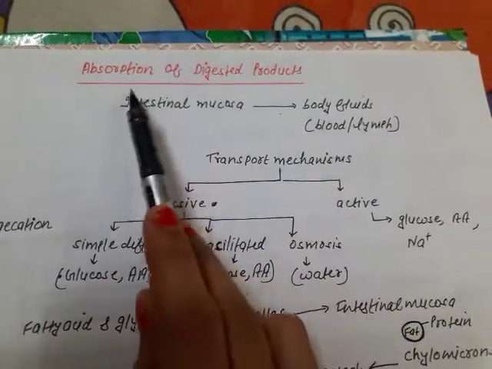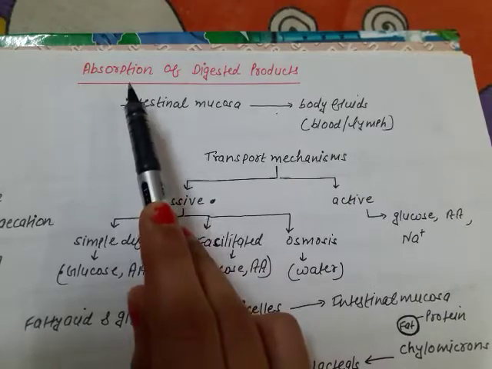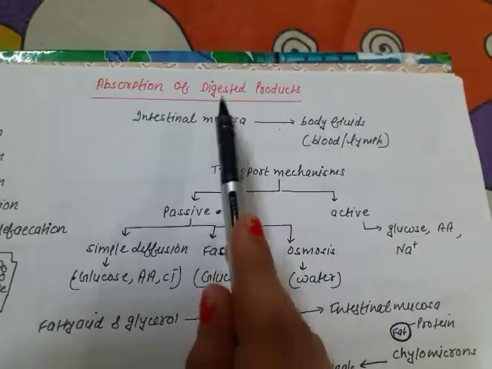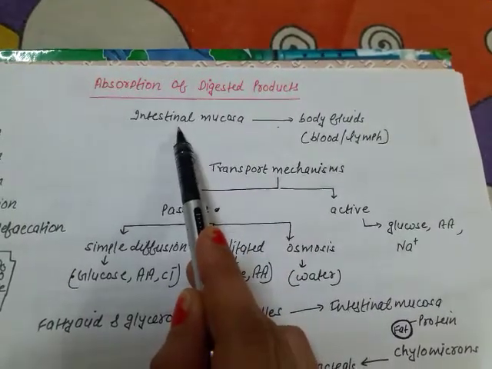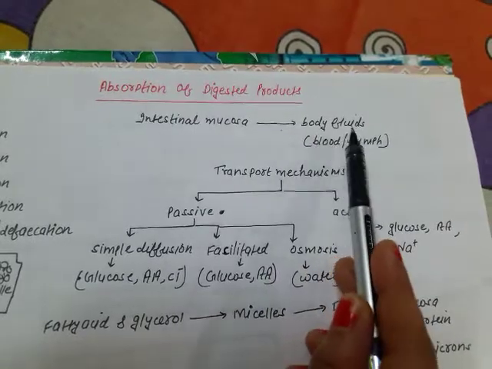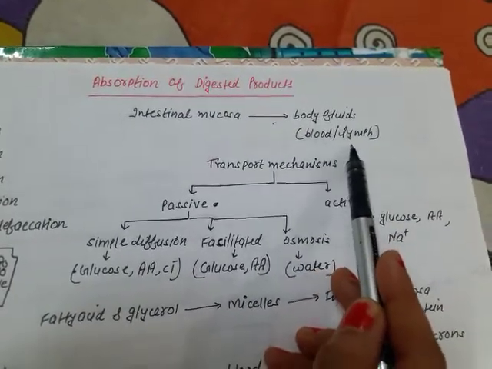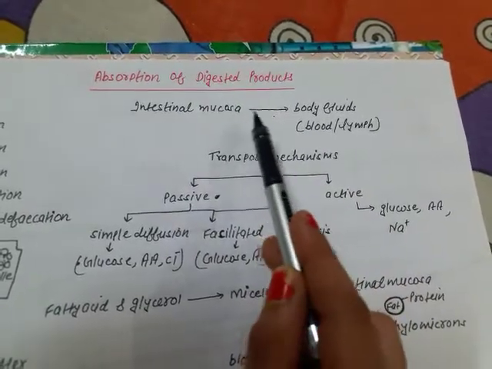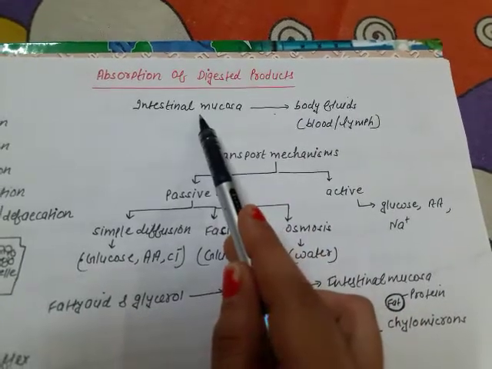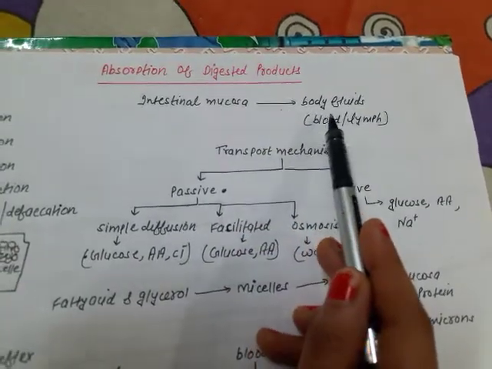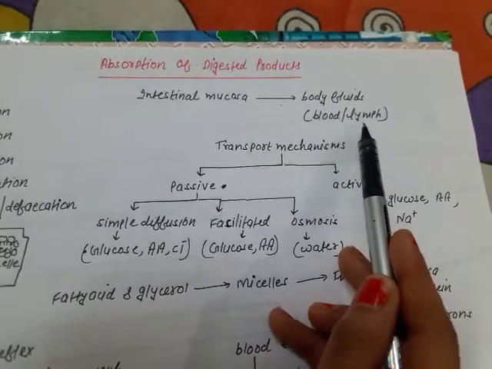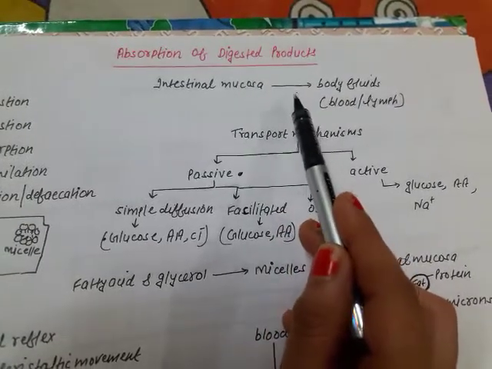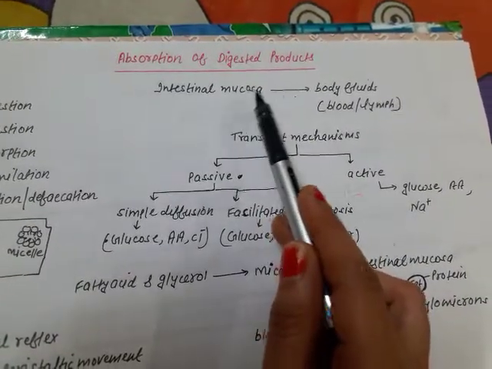Fine. Now what is absorption? Absorption is the process in which the end products of digestion from the mucosa of the intestine get passed into the body fluids like blood or the lymph. Fine. So what happens during absorption? All the end products formed during digestion from the intestinal part, they will get transported into the blood or the lymph.